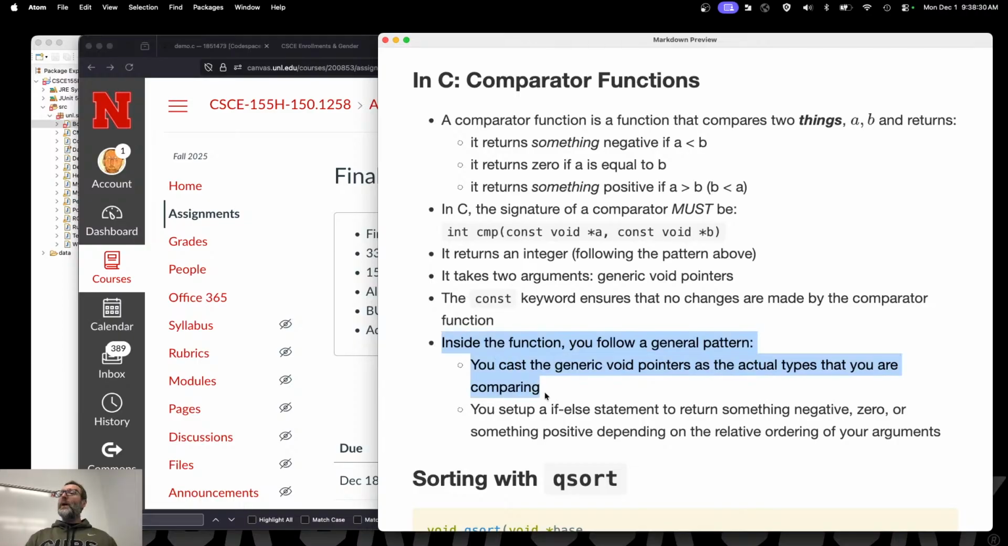Inside the function, we follow the same generic pattern over and over. We cast the generic void pointers to the types that we're comparing. Then we set up an if-else-if statement to return negative, positive, or 0, depending on the relative ordering.